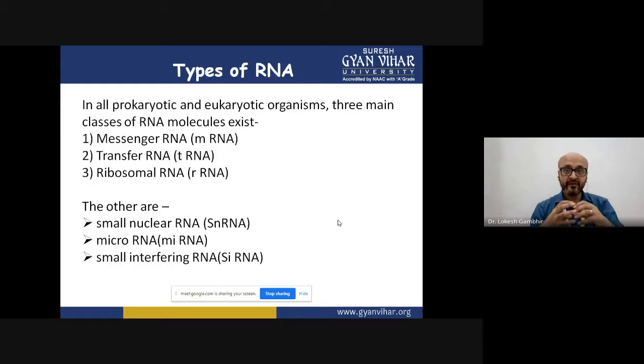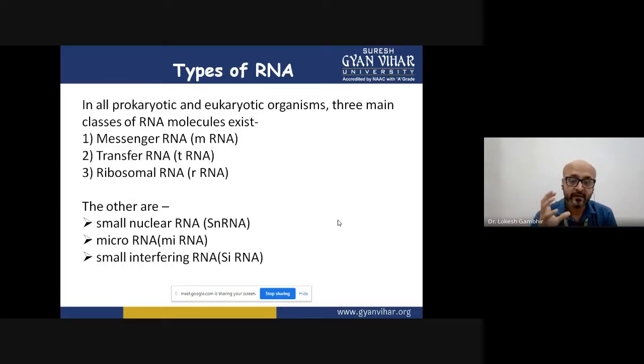So based on this very basic understanding of how the RNA molecule looks, what the structure of the RNA molecule is, let us now focus on how many types of RNA there are. It's very common that we talk about 3 types of RNA molecule: ribosomal RNA, mRNA, that is messenger RNA, and tRNA, that is transfer RNA. Apart from this, there are multiple other RNAs, such as small nuclear RNA, then miRNA called microRNA, then RNA interference mediated by siRNA, small interfering RNA. These are very, very short stretches of RNA molecules which perform very critical functions.